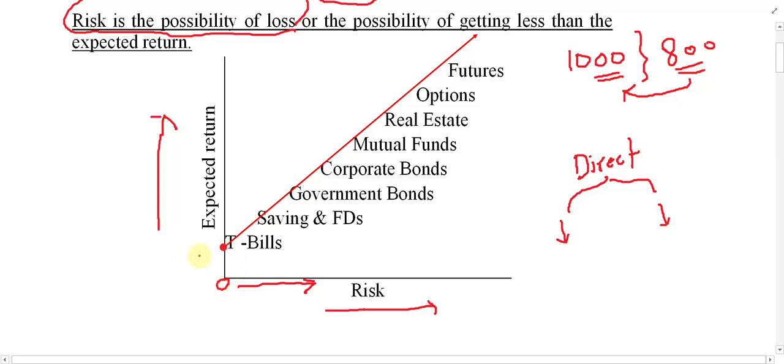So as risk is 0, return is also less. For example, return might be just 5%. How many percentage? Just 5% profit. If you go upper, above that, there's another security by the name of saving and deposit, right? What is saving and deposit? It is saving and fixed deposit, when you deposit to the bank.